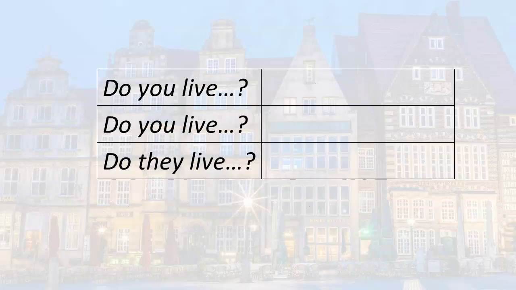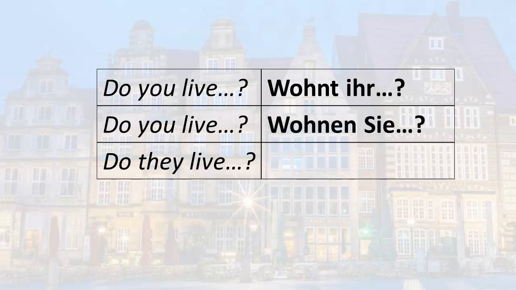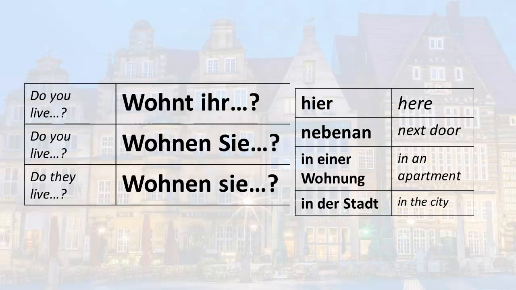If you want to say, do you live, with the ihr form, we would say, wohnt ihr. Do you live with the Sie form, wohnen Sie. Do they live, wohnen sie, with the lowercase s. So let's put this together with some other vocabulary that you already know and make some questions.